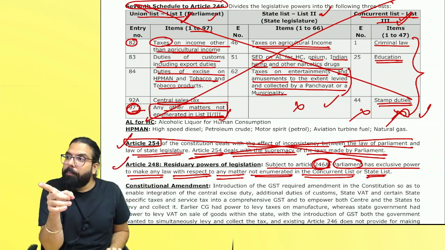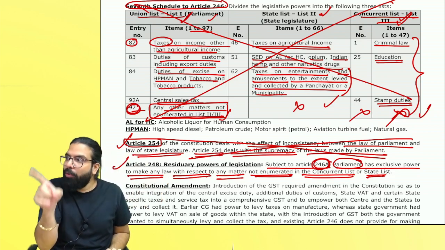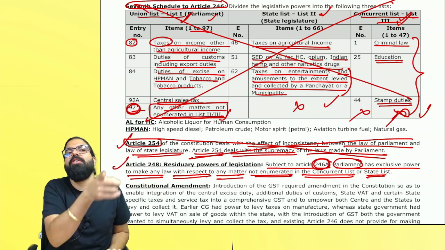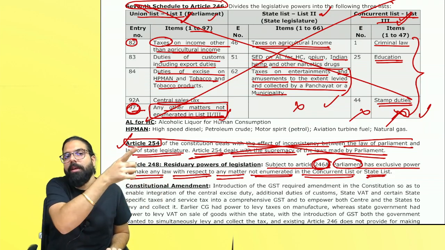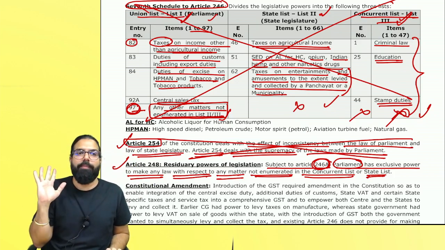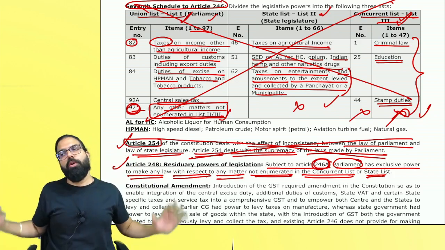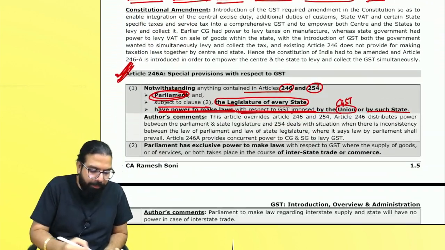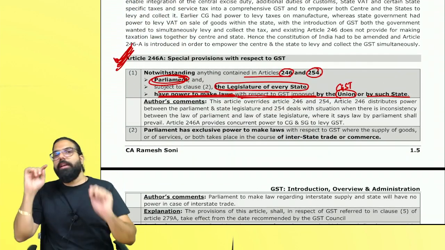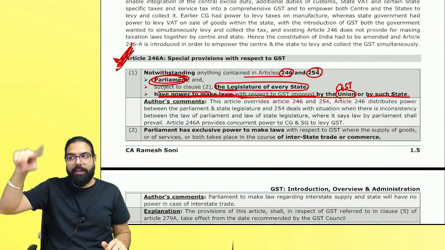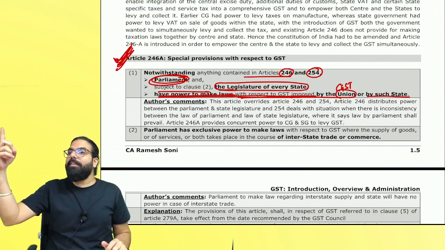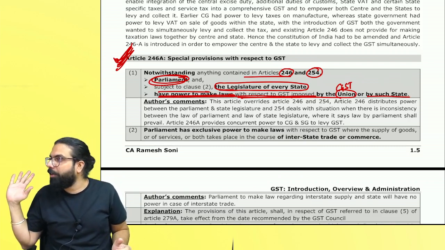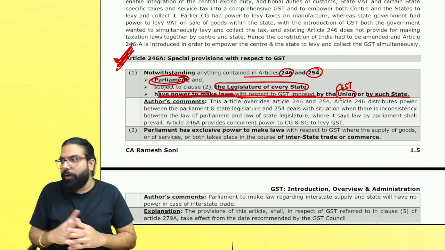Now, if any item is not mentioned in the second list and third list, who will make the law? Parliament. But that residuary power of Parliament to make the law with respect to anything not mentioned in list 2 and 3 is now subject to what? GST. For GST, both governments will make the law together with equal power, and that is what is being told here. And first thing they told, Parliament will make the law for CGST, and the respective state for SGST. Are we all clear till here? 100% got it? Can I go ahead?